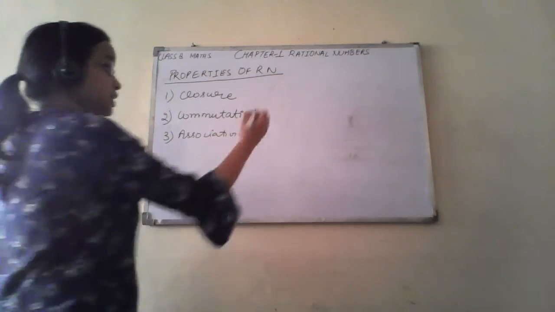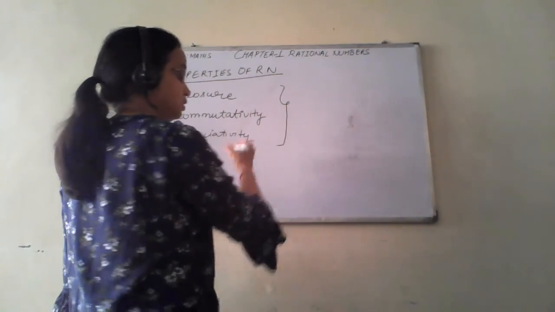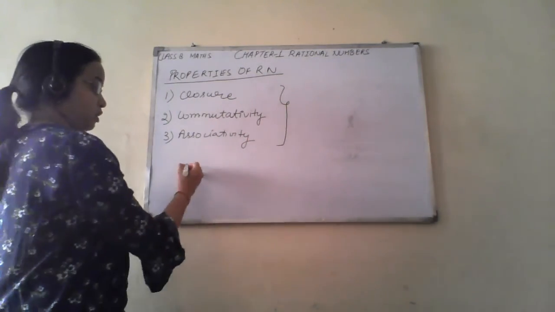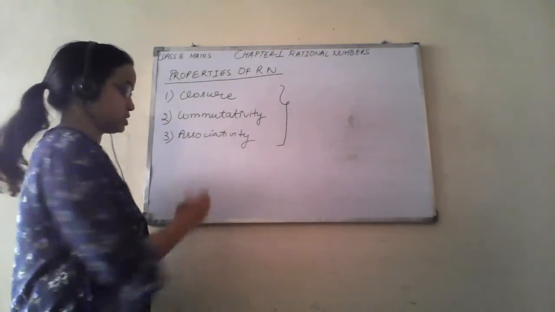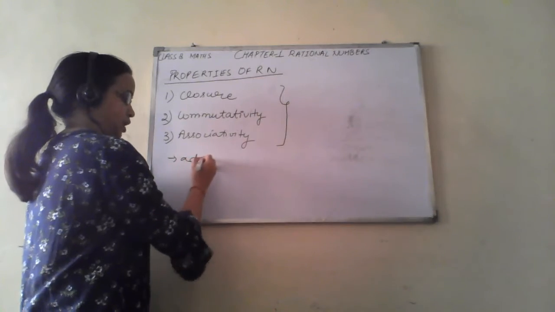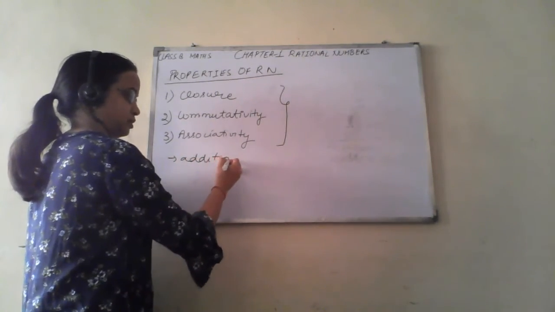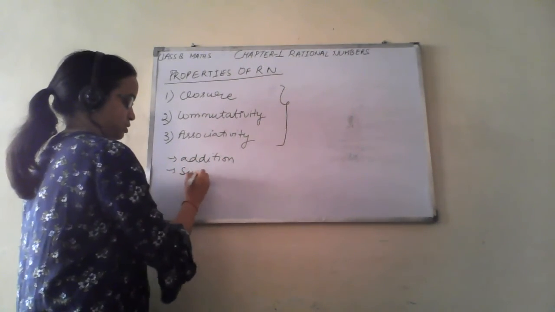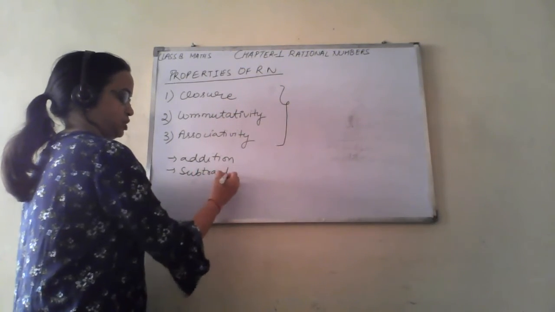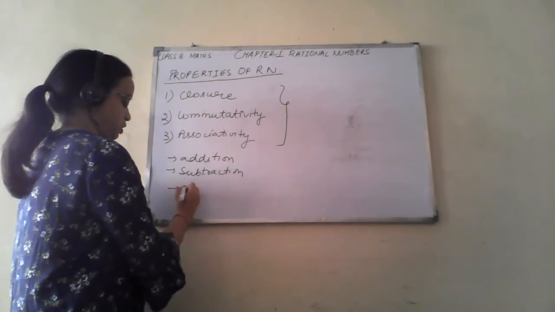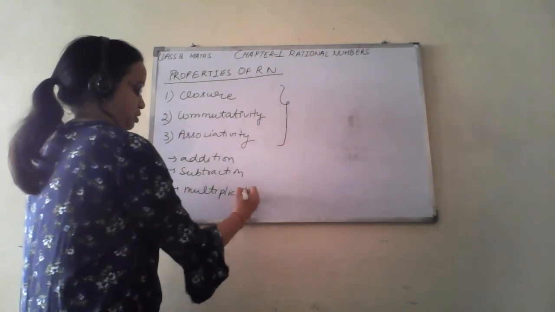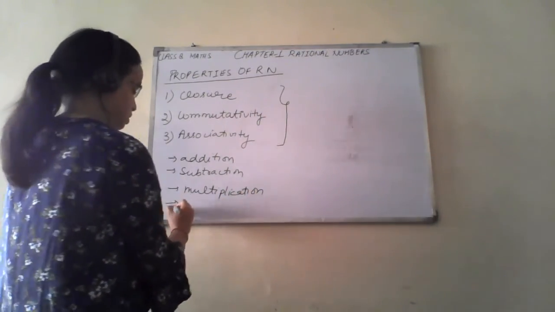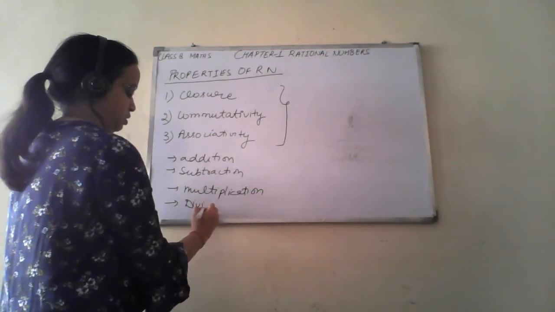Right? These 3 properties will be applicable on different mathematical operations. What are the different mathematical operations? There are 4 operations. We have addition, we have subtraction, we have multiplication, then we have division.